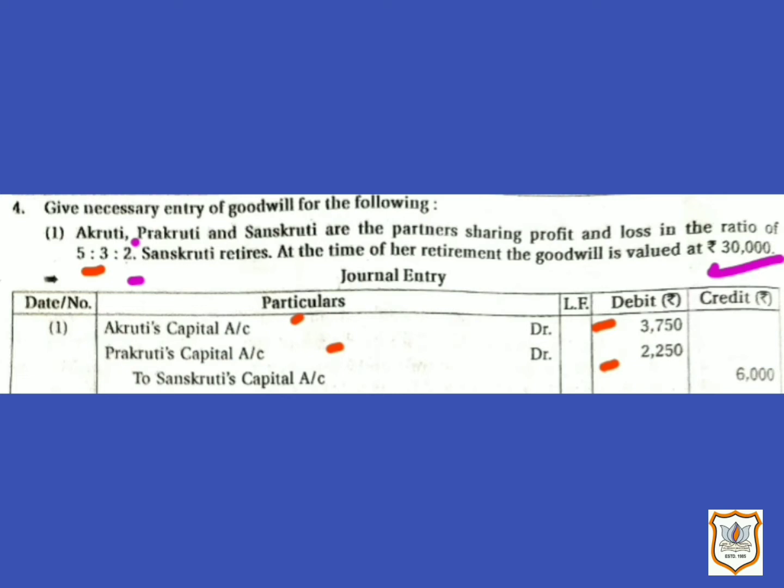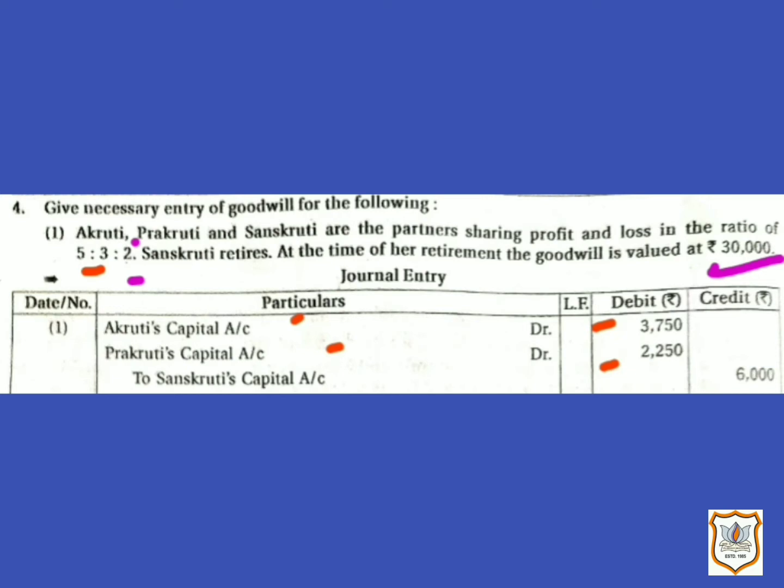Now here the question arises: why will the retiring partner be given his or her share in the firm's goodwill by the continuing partners by making necessary adjustments only in the capital accounts of the partners? So here is the answer. As per Accounting Standard 26, only that goodwill for which consideration is paid can be recorded in the books of accounts.